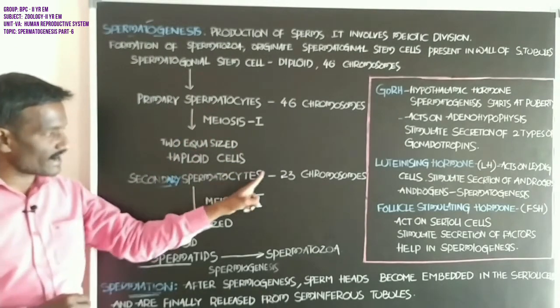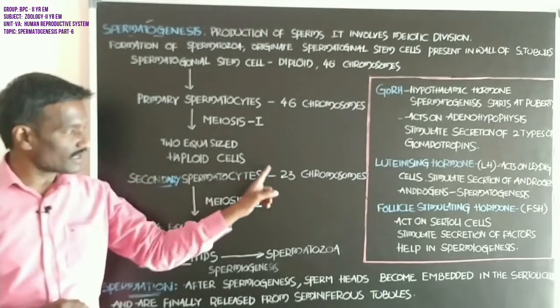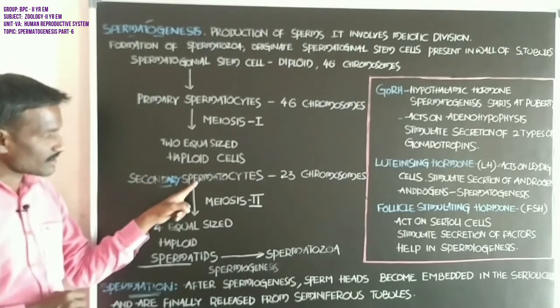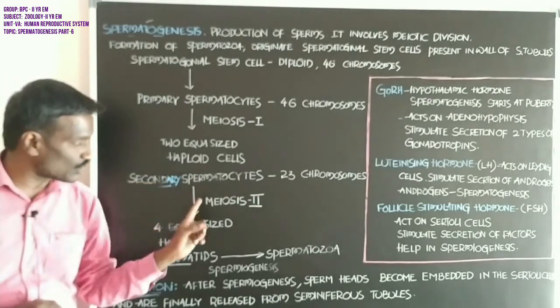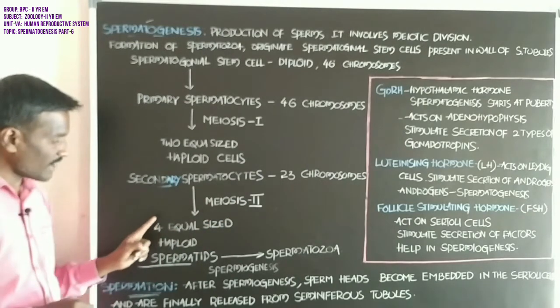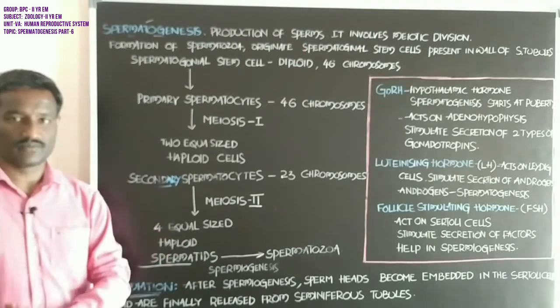Each secondary spermatocyte consists of 23 chromosomes. These secondary spermatocytes go through meiosis 2 and produce four equal sized haploid cells.